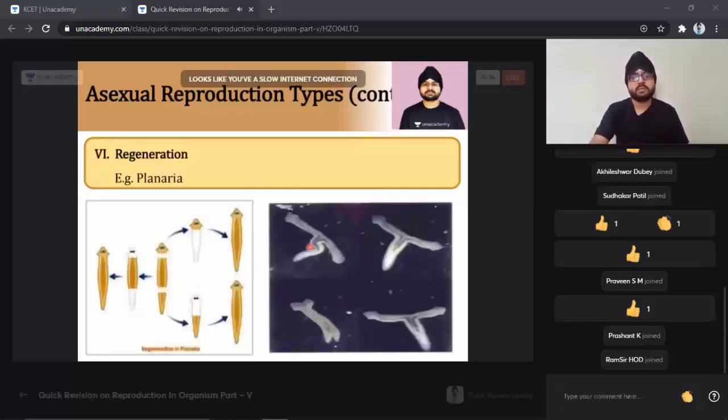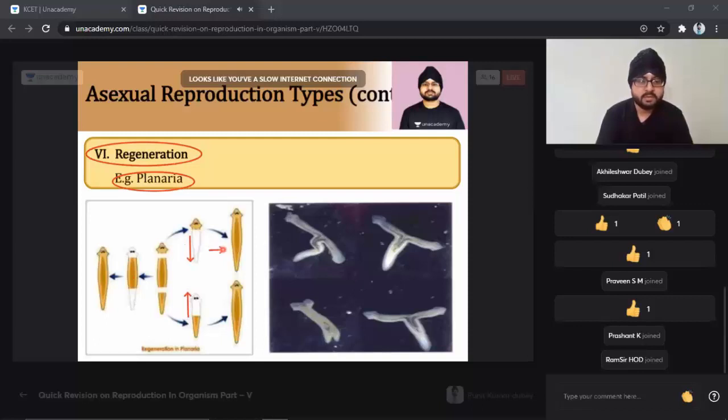Let's go to the next part, that is regeneration, also seen in the case of planaria. Let us try to understand this condition also. What do you mean by regeneration? The regrowth is called regeneration. In planaria, as we have discussed previously also, the maximum regeneration can be seen, student, where the planaria is cut, and you can see how after being cut the parts are developing different structures.